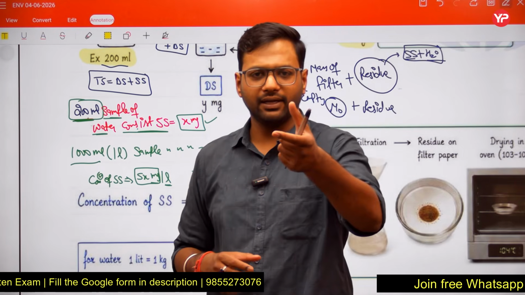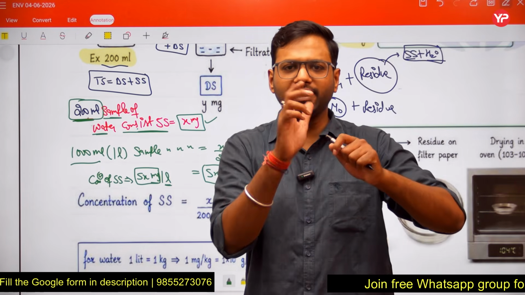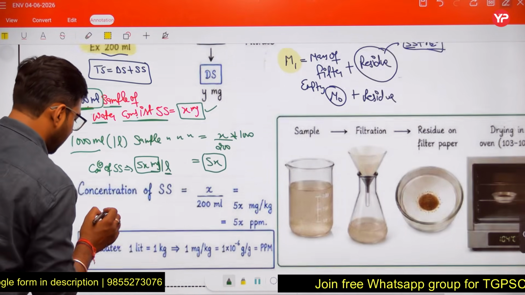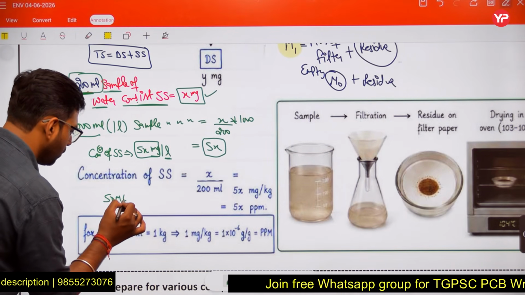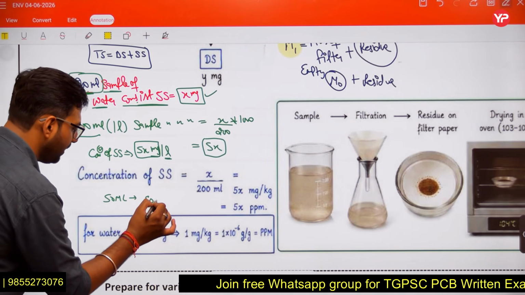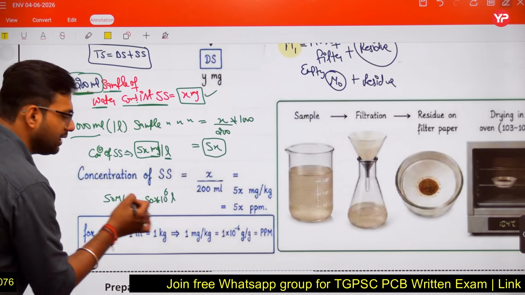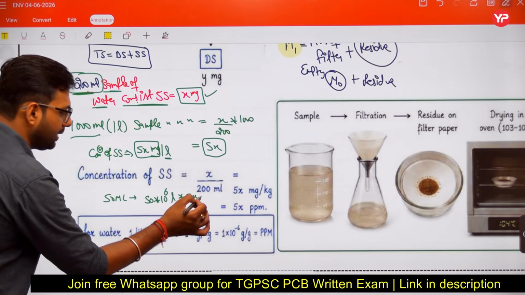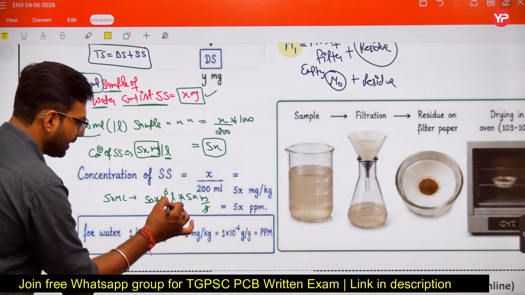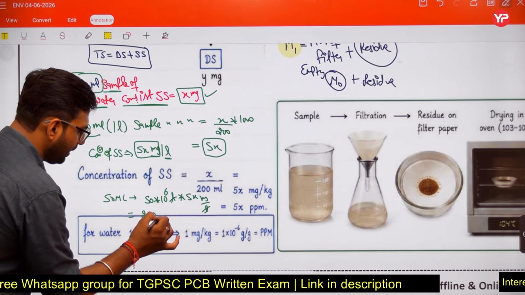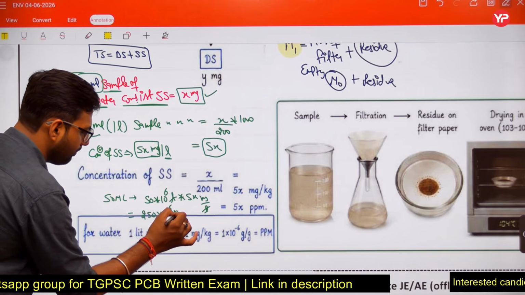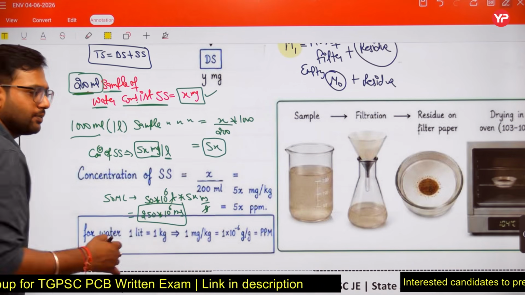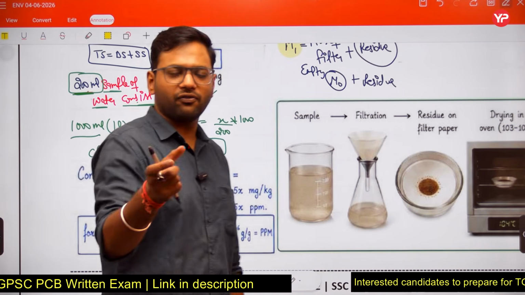You have to convert 50 million liter into liter: 50 multiplied by 10 raised to power 6 liters. Just multiply it with 5x milligram per liter. Liter cancels liter. It will be 250 multiplied by 10 raised to power 6 milligram, or in terms of kg, you can convert it to 250 kg.